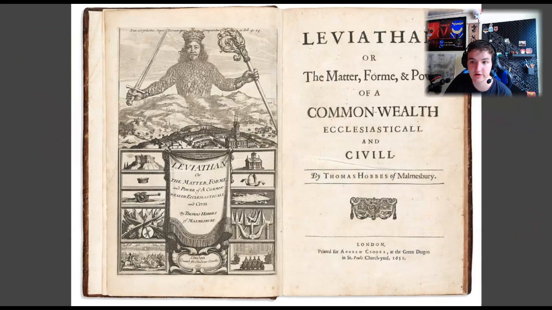So this is the book by Thomas Hobbes that I mentioned, called Leviathan, published back in 1651, which I already mentioned in the video. It says why people need to always obey the rules of the government, and even if the government is bad or corrupt and many people would starve to death, then they have the right to overthrow it and later establish a new government.